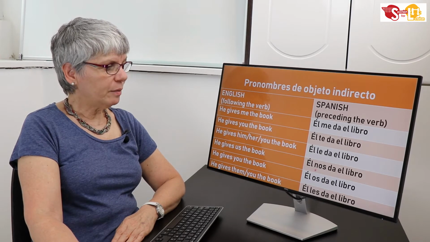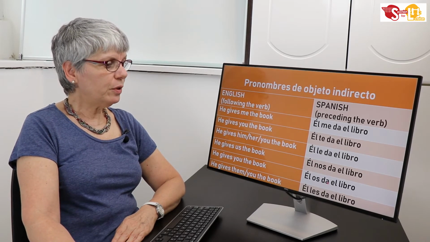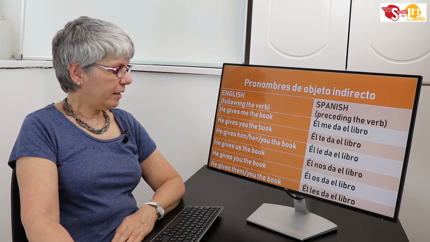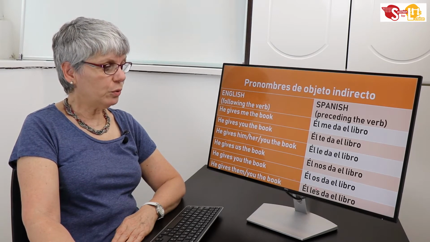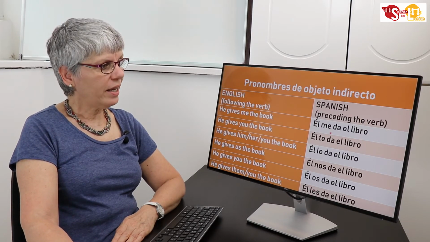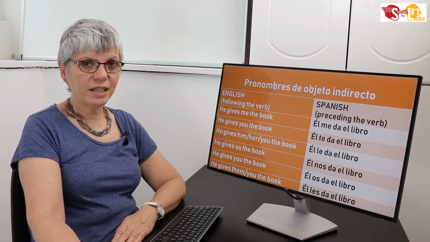He gives us the book. Él nos da el libro. He gives you the book. Él os da el libro. And he gives them or you the book. Él les da el libro. So again, me, te, le, nos, os, les are indirect objects.